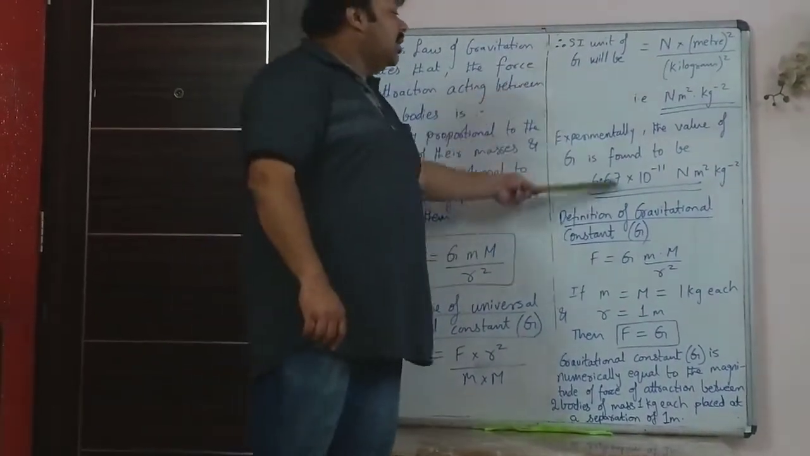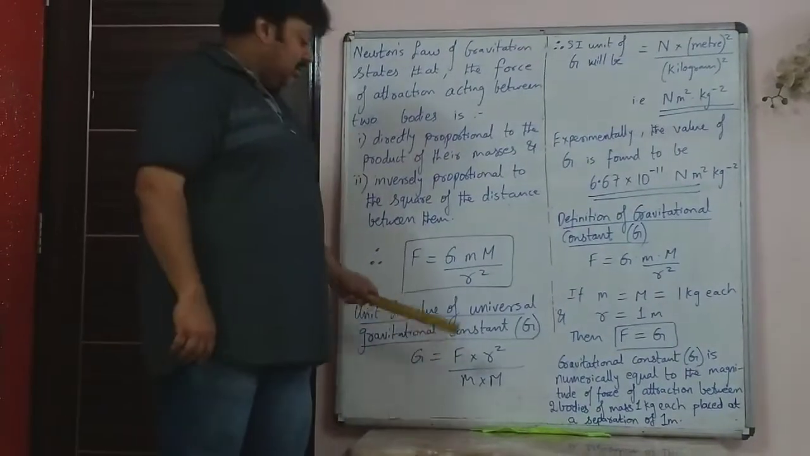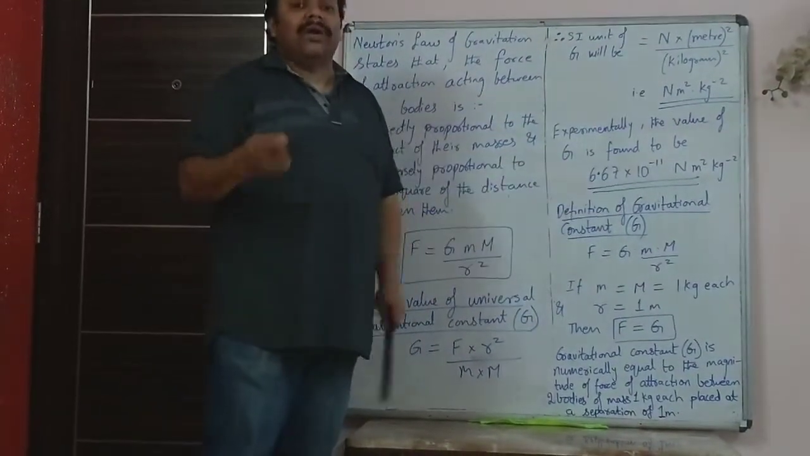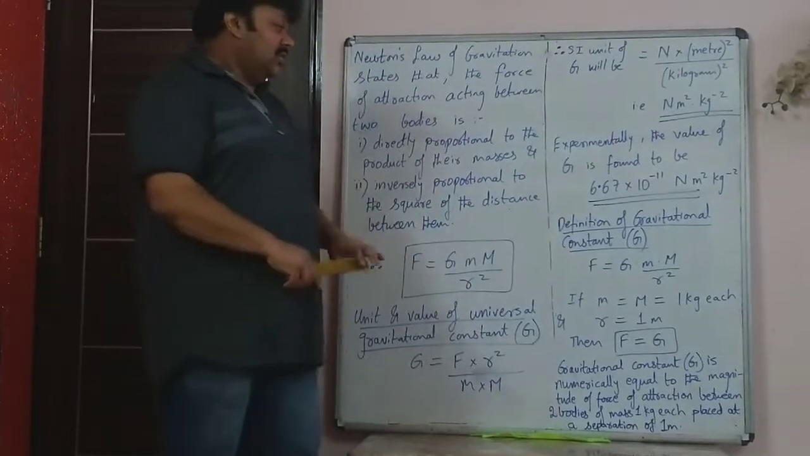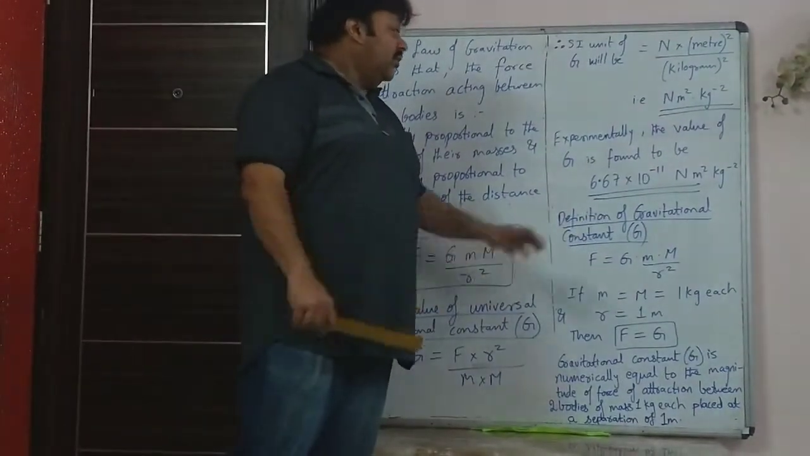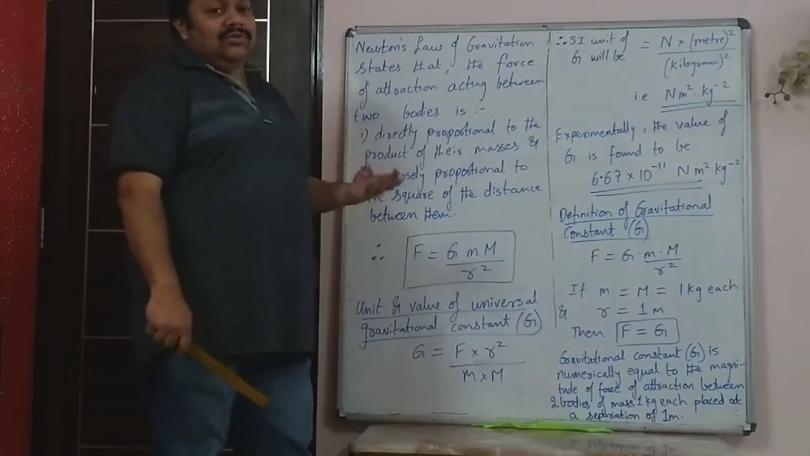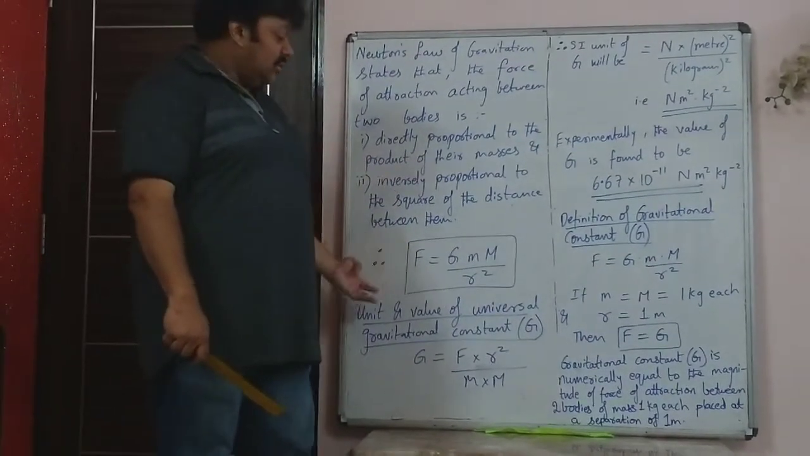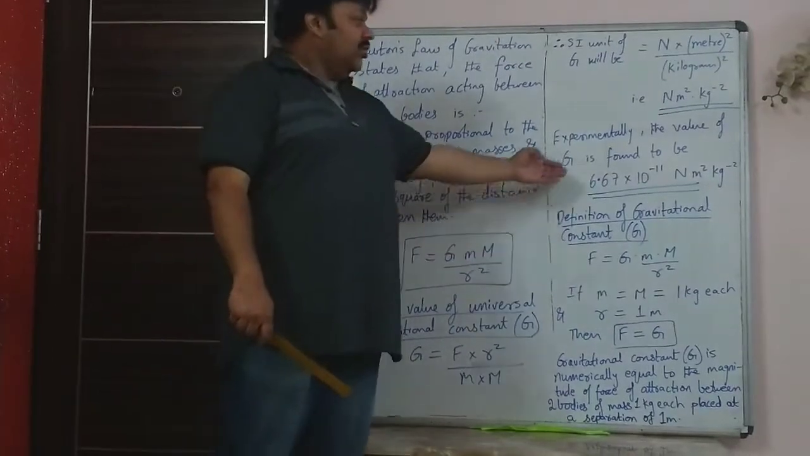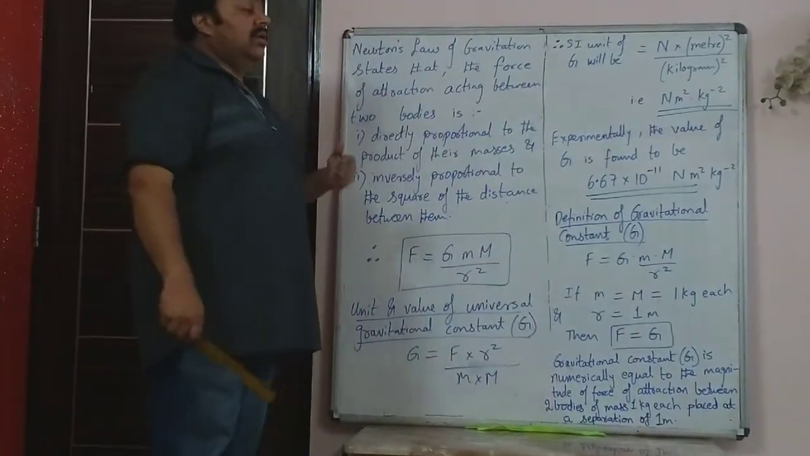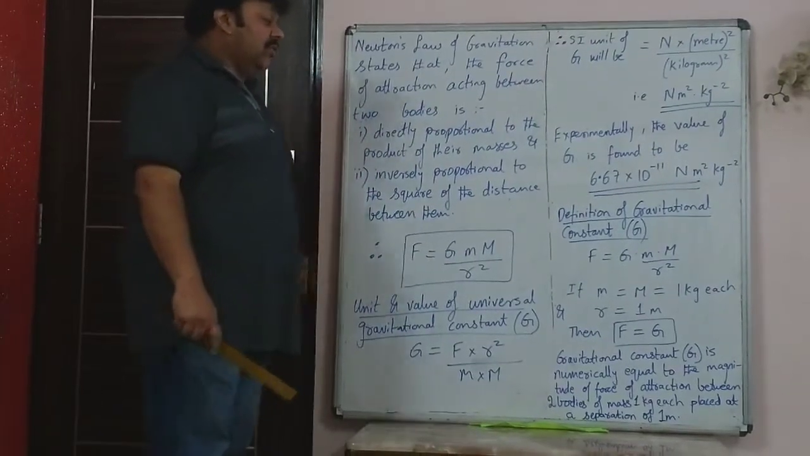This part can be asked as a 2-mark question. First to write the unit of G and then to write the value of G. So that can be asked. Now next you have the definition of gravitational constant. So once you have seen what is gravitational constant, its formula, and then you saw its unit and value, next we have to define the gravitational constant G.